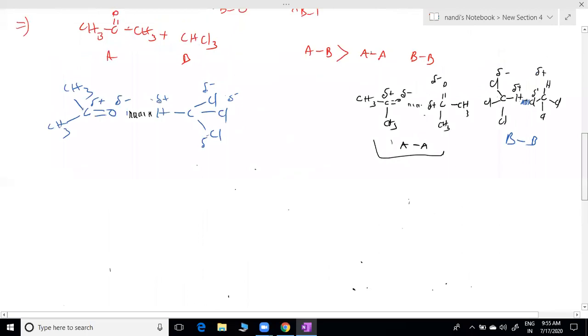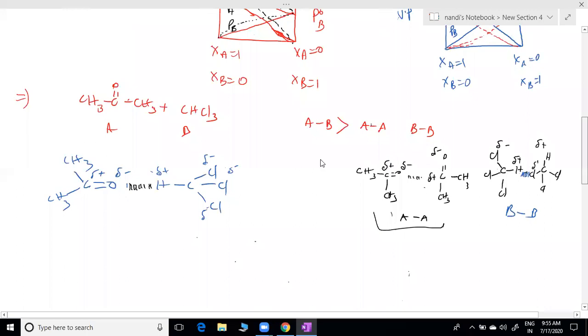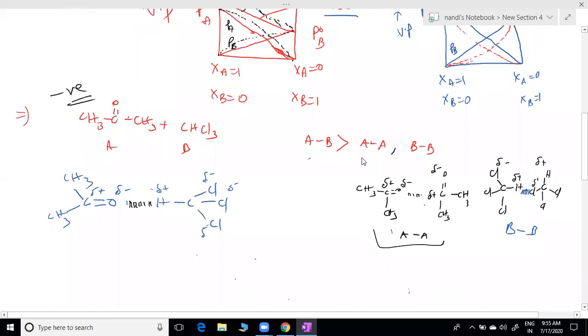Check it here very clearly. We are explaining this is negative deviation, correct? Negative deviation means AB attraction, A and B attraction. This acetone I am taking and chloroform is the example. Acetone has AA attractions, chloroform has BB attractions. When they are together, acetone plus chloroform, they are forming hydrogen bonding. Did you observe here? Bond between hydrogen and oxygen. It is a strong bond, sir. This is the A molecule, this is the B molecule. They are attracting very strongly.